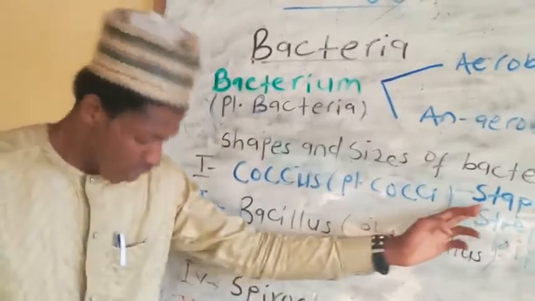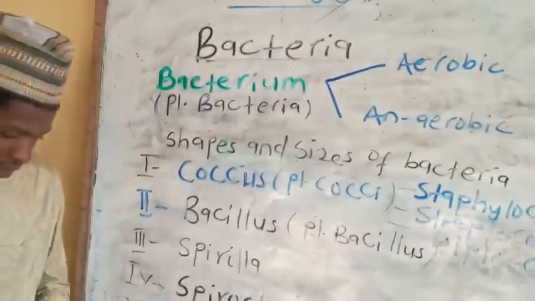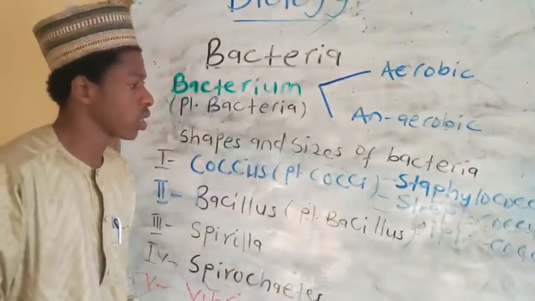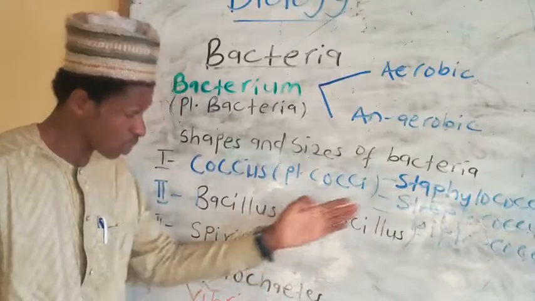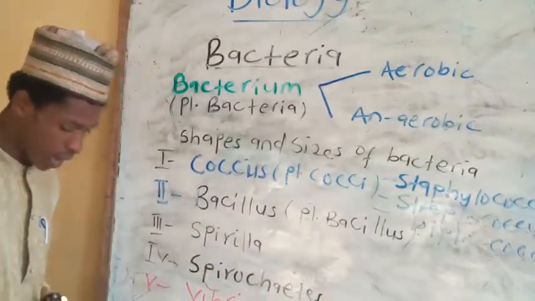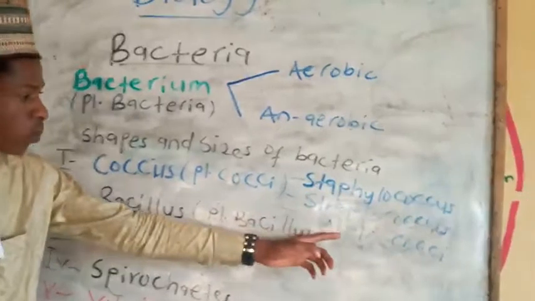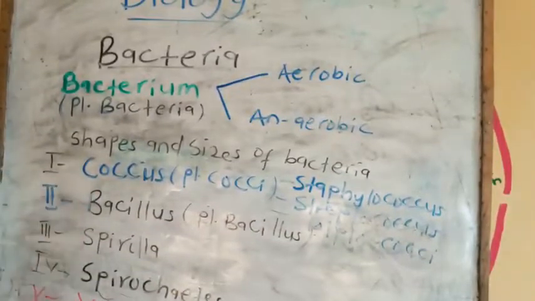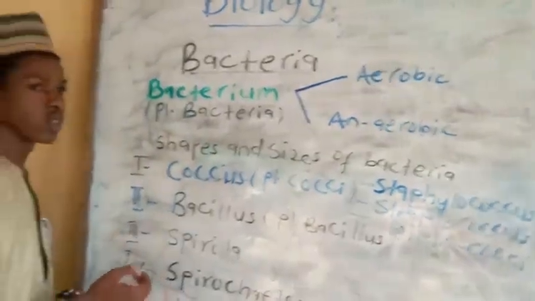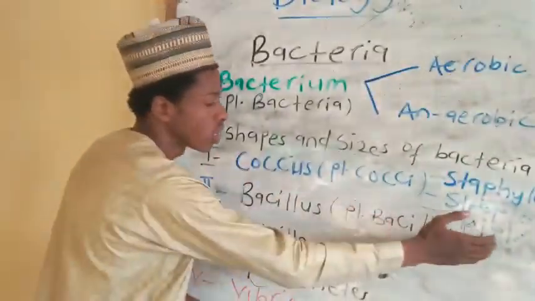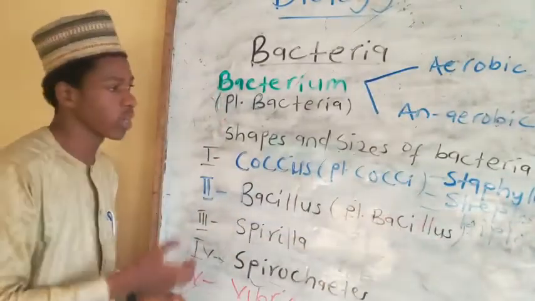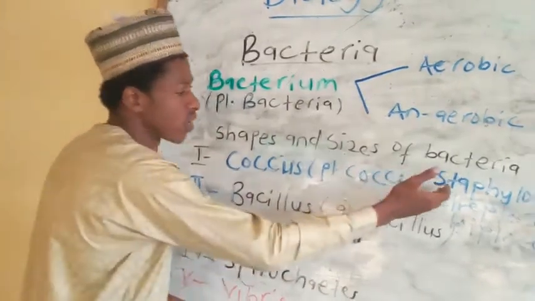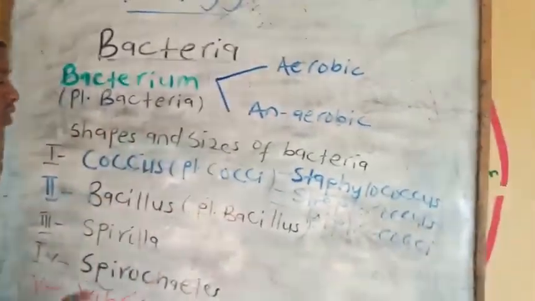The staphylococci stick together to form an irregular shape. We'll come and show them here, inshallah. Streptococci are arranged to form a chain, while diplococci are a type of cocci that occur in pairs. An example of diplococci is pneumococcus, a bacteria that causes pneumonia. Examples of streptococcus, we have Streptococcus species. For staphylococcus, we have Staphylococcus aureus, and so on.